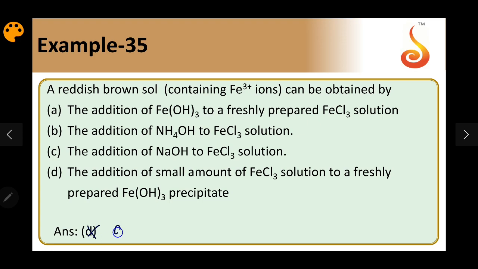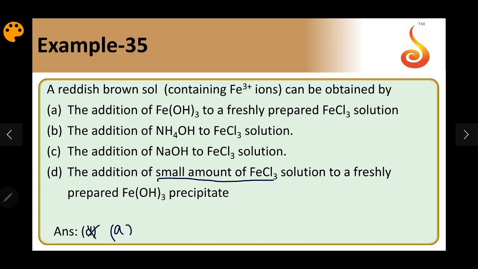It should be A. Adding Fe(OH)3 precipitate to FeCl3 solution. It is slightly confusing in the first option also. Freshly prepared Fe(OH)3 should be taken and added to FeCl3 solution. Even the last one also says a small amount of FeCl3 is not sufficient, Fe(OH)3 particles should get that particular charge.